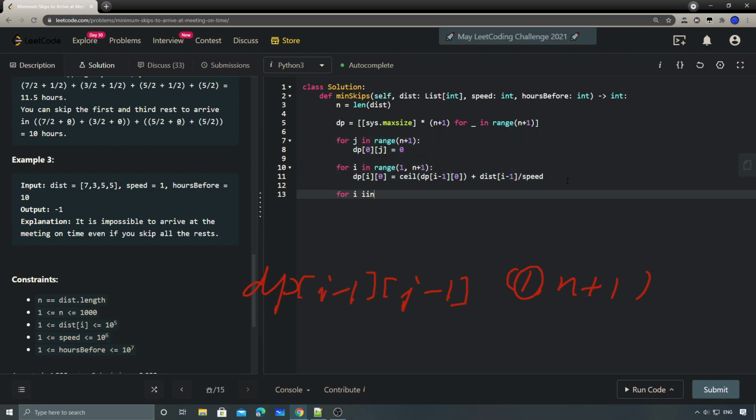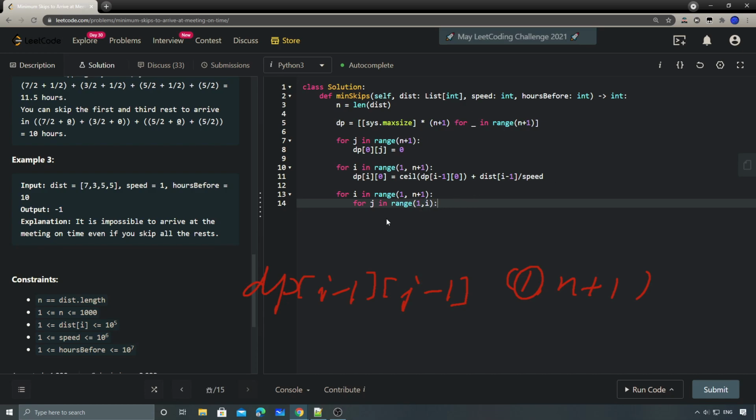We can start our dp for loop here, right? So now we're starting from the first road, and for each road we're going to loop through all the possible skips. It's going to be 1 to i.